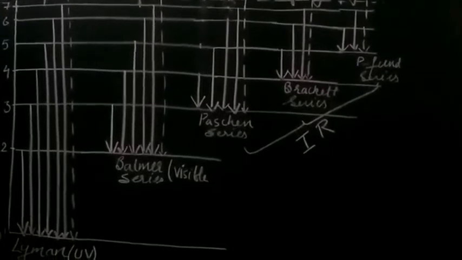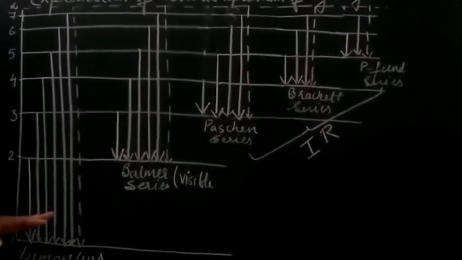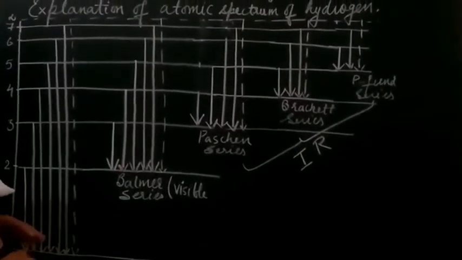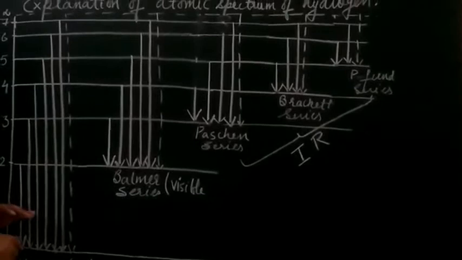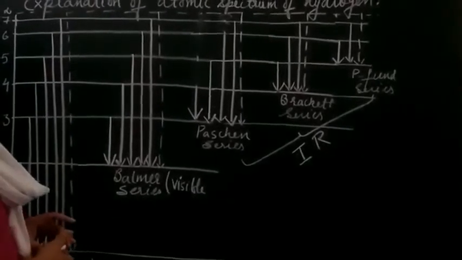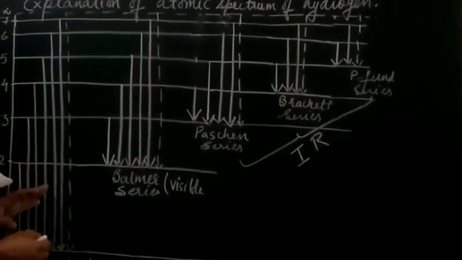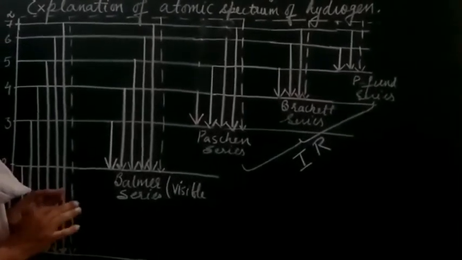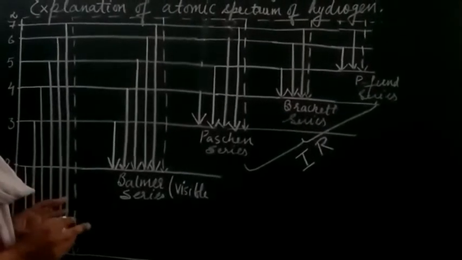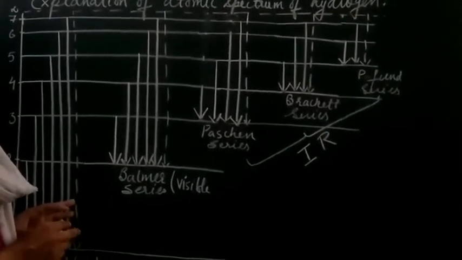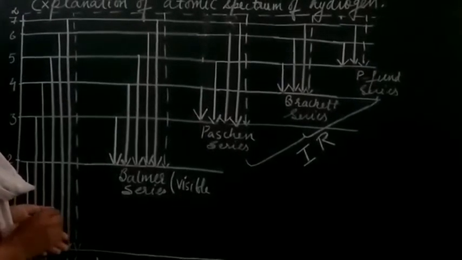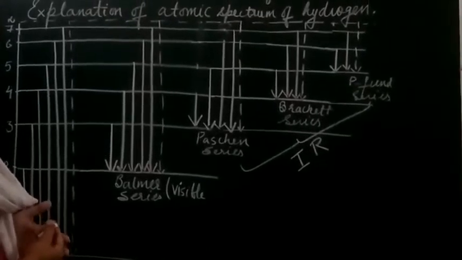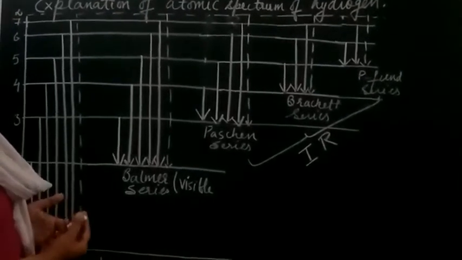Now you can get a question in your mind: ma'am, in a hydrogen atom we have only one electron, so how are we getting so many spectral lines for a single electron? Let me make this clear. When we obtain the atomic spectrum of hydrogen, the discharge tube has hydrogen gas enclosed, which has a number of hydrogen molecules and hydrogen atoms, and every hydrogen atom has a single electron.